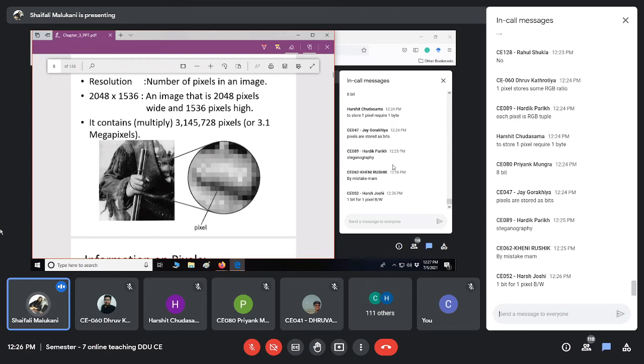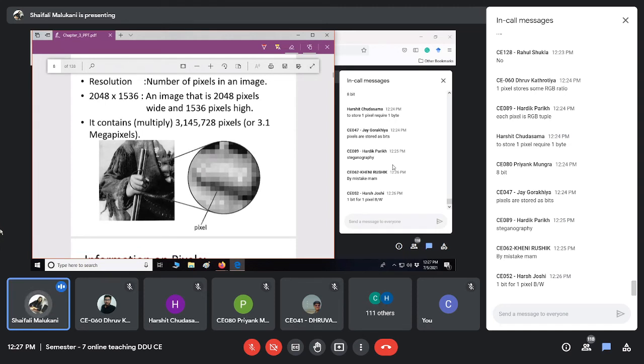One bit is for black and white, true. I am asking about grayscale, right? Suppose it is a grayscale, and we are using one byte for one pixel. So how many bytes will I need? 3.1 megabytes. Megabytes will be the required one.